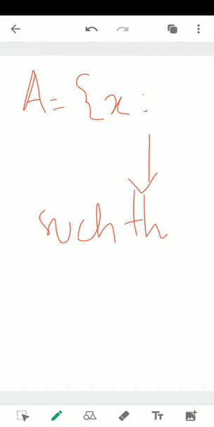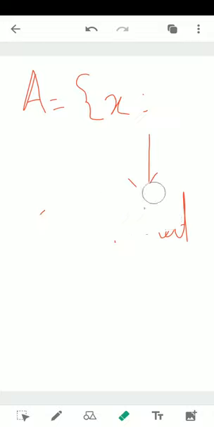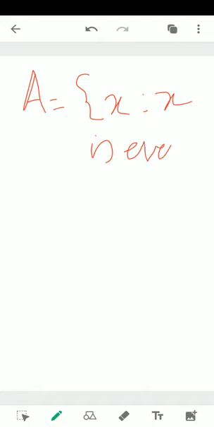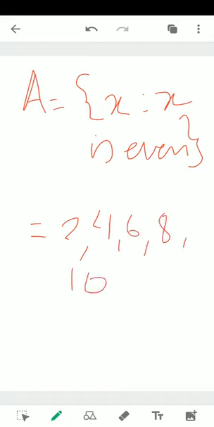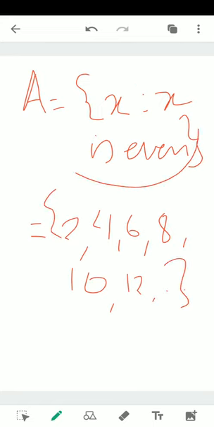Okay, so we are using different terminologies, so please keep that in consideration. It means X is such that X is even. In that manner, I can write X as 2, 4, 6, 8, 10. It can go on, right? So this is how we can write a set in a set builder form.